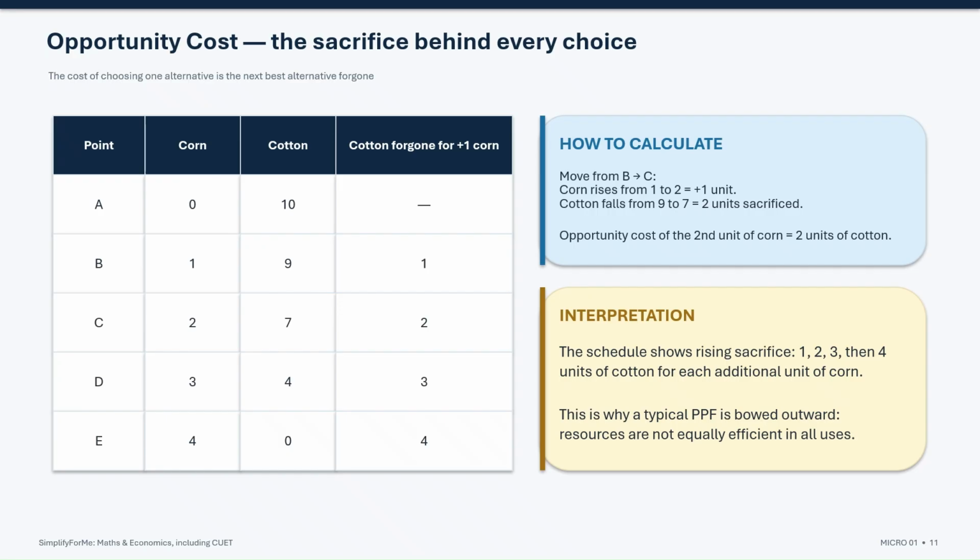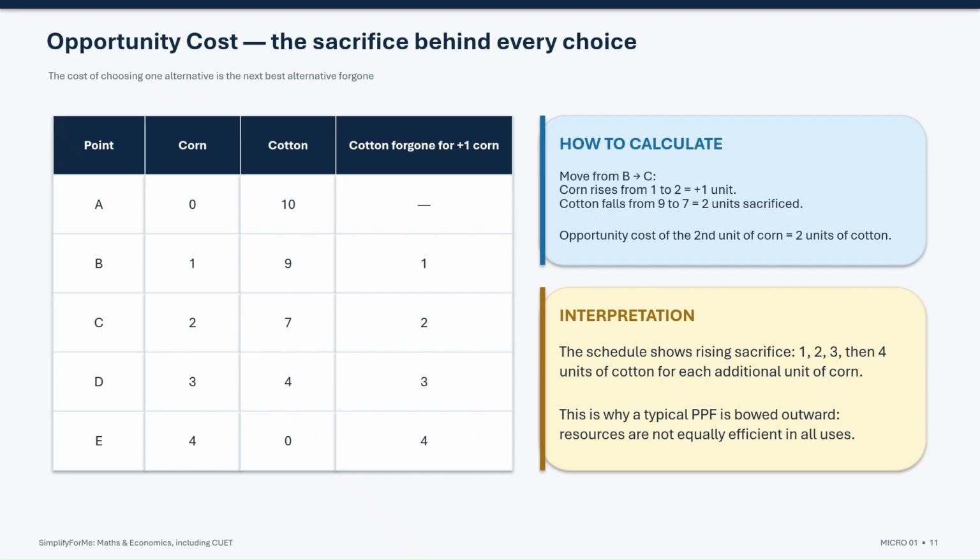Suppose the economy moves from point A to B, corn production rises from 0 to 1 unit, while cotton falls from 10 units to 9. So the opportunity cost of gaining that first additional unit of corn is 1 unit of cotton. Now move from B to C, corn rises by another 1 unit, but cotton falls from 9 to 7. This time, the economy gives up 2 units of cotton. As we continue from C to D and then D to E, the cotton sacrificed for each extra unit of corn keeps increasing.